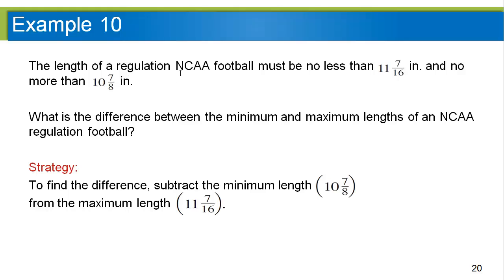All right, last example will be an application problem. They tell us the length of a regulation NCAA football has to be no less than 11 7/16 and no more than 10 7/8. Well, that's obviously wrong. Those numbers are in the wrong place. All right, that makes more sense. No less than 10 7/8, no more than 11 7/16, i.e. a fancy way of saying it's got to be somewhere in between those two numbers. There's my minimum, there's my maximum. The answer is, what's the difference between the minimum and maximum? We're just finding the difference between those two numbers.